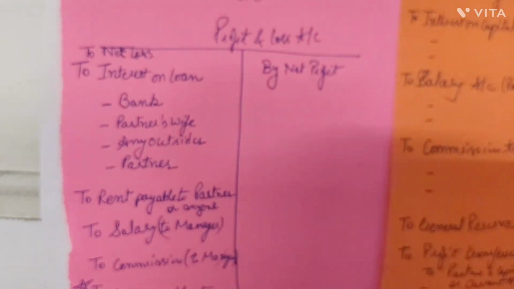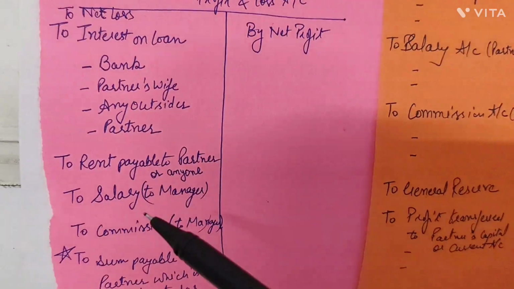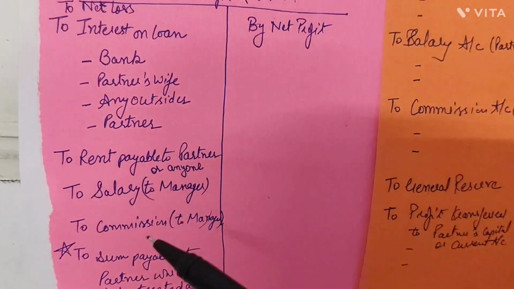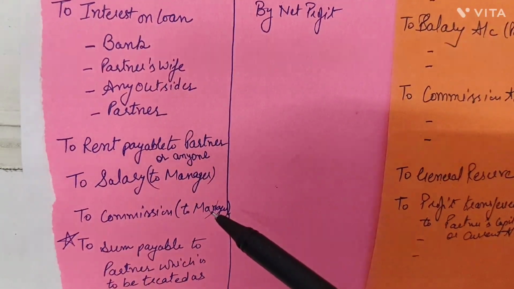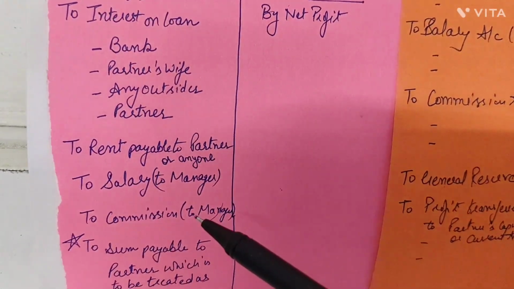So in the P&L account, we took interest on loan, rent, salary payable to the manager, and commission payable to the manager. These are the main things which are to be treated as a charge.